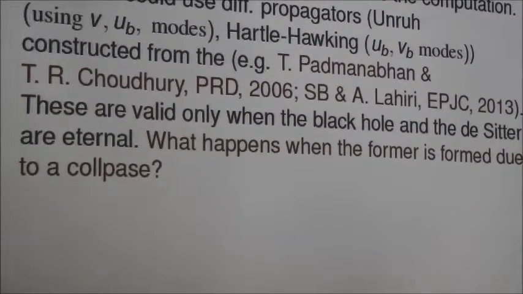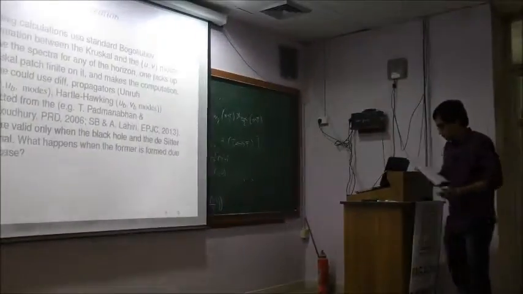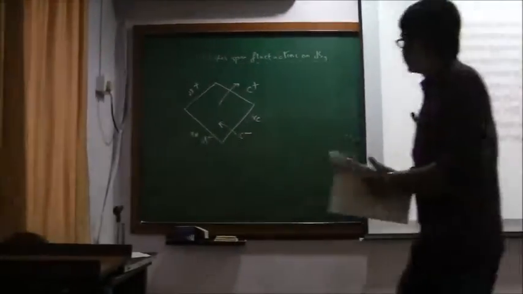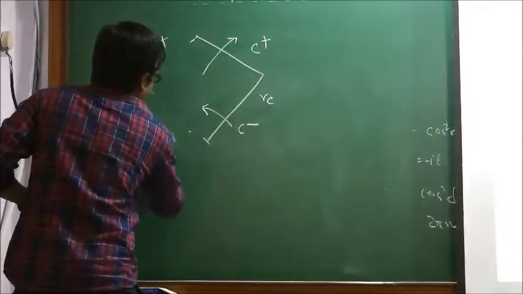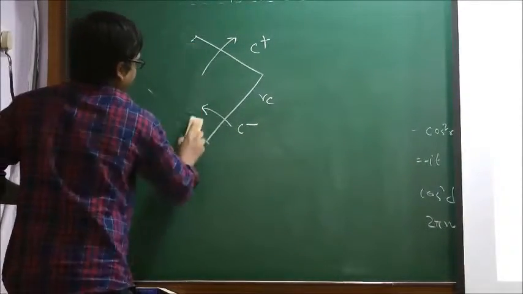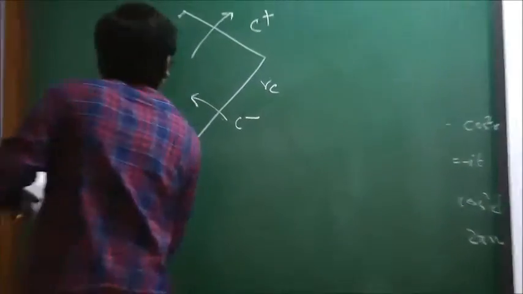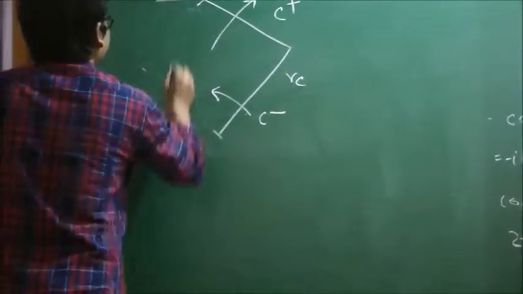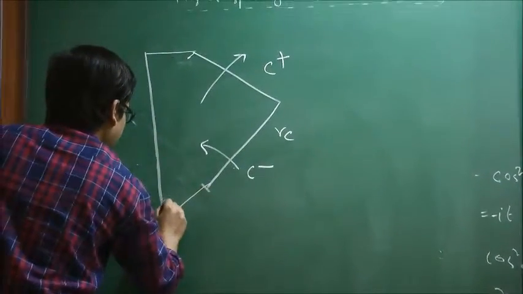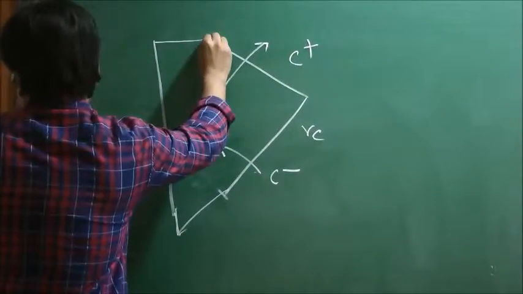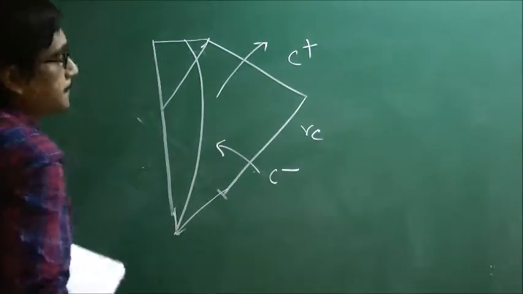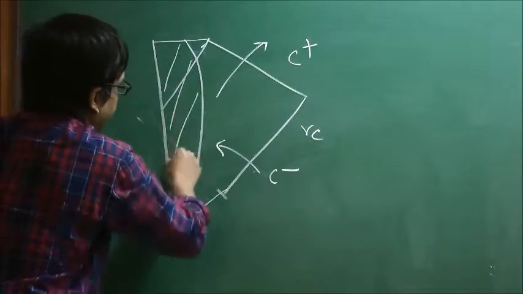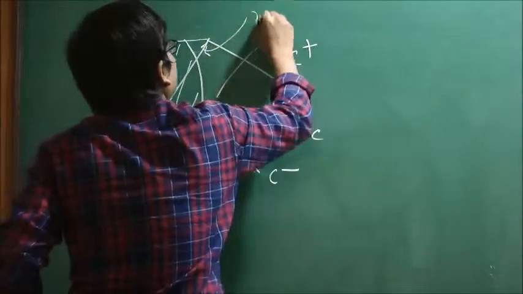I will draw another diagram now. I need to replace this one, right? Only the future event horizon will be present. There will be no past event horizon. And the diagram will be like this. This is the future event horizon.